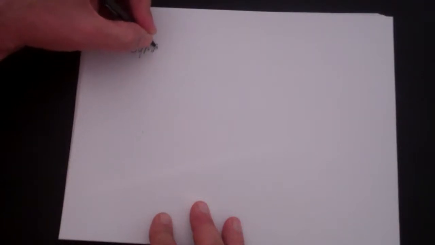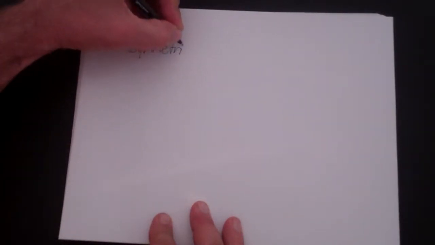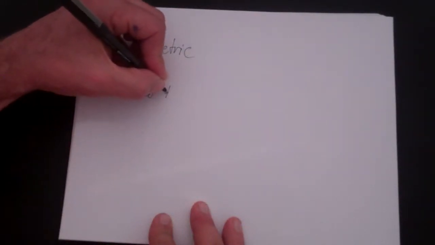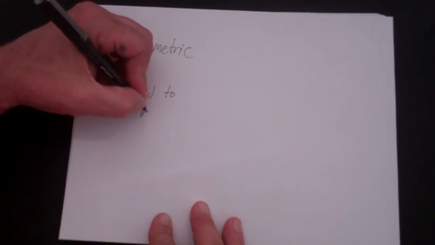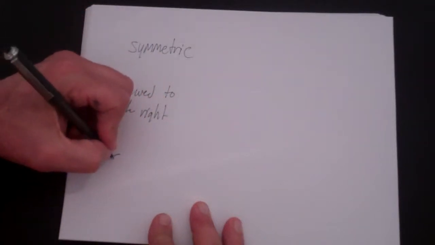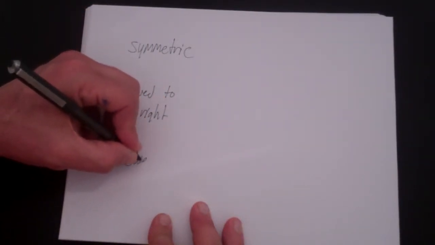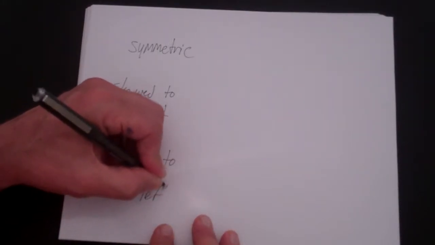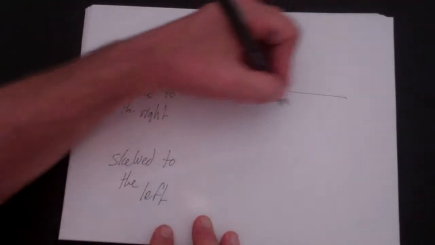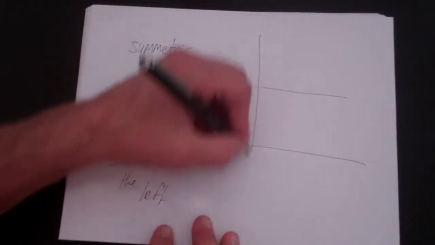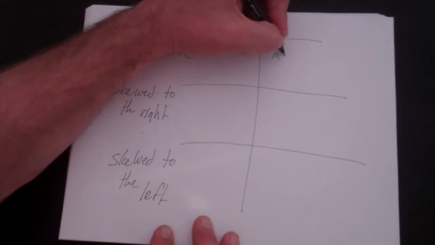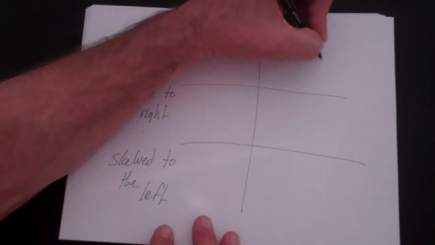Let's do this really quick. Symmetric, skewed to the right, skewed to the left. Let's do a little table. In symmetric, that means the mean is equal to the median.